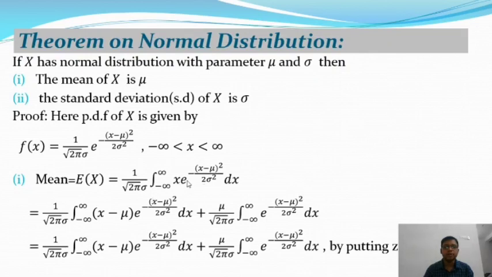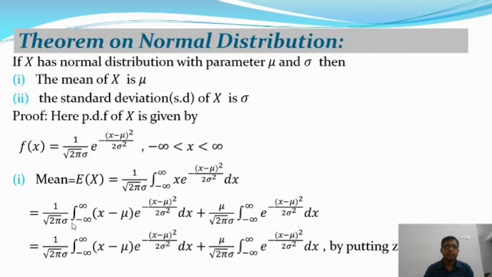The first integral has (x minus mu) times e to the power minus (x minus mu) whole square by 2 sigma square, and the second integral has e to the power minus (x minus mu) whole square by 2 sigma square into dx. So the expectation of X can be written as two integrations: the first with (x minus mu), and the second with mu, since x is (x minus mu) plus mu.